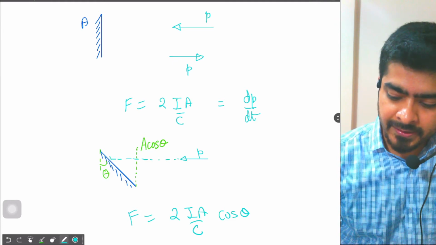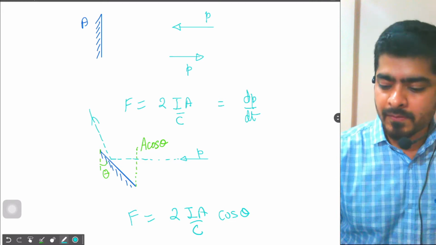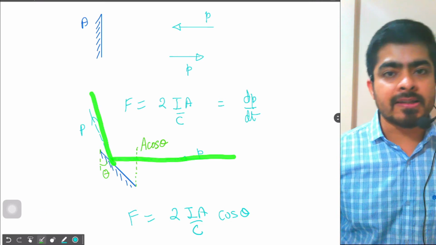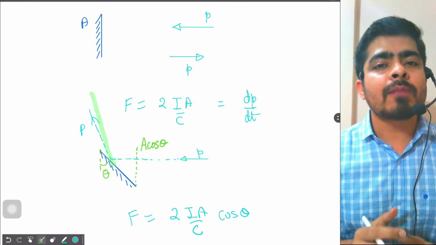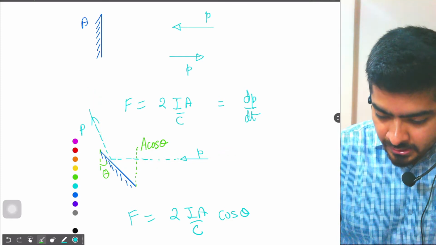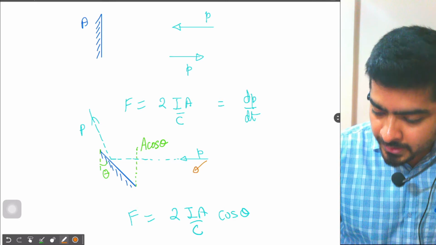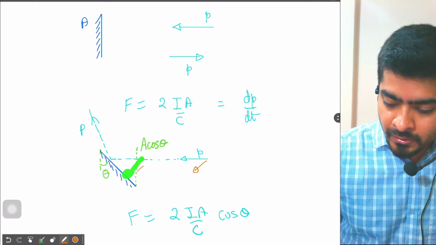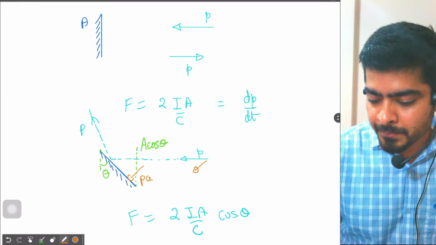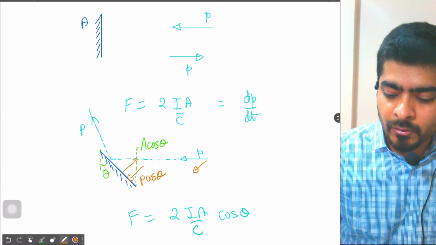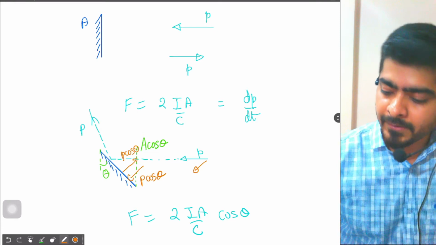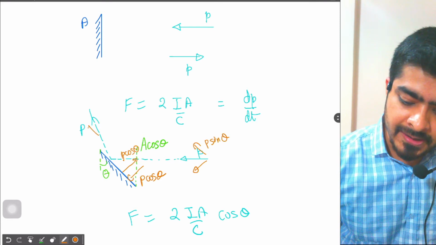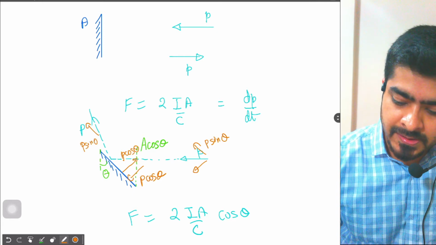it is getting reflected like this. Momentum p is incident like this and it is getting reflected like this, and the entire momentum p is not changing, only a component of the momentum perpendicular to the mirror. So on the mirror, the perpendicular component will be p cos theta, that is falling, and only that is changing, right? If you talk about the p sin theta component, the p sin theta component is not changing.